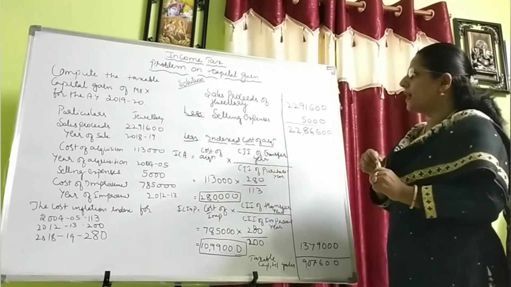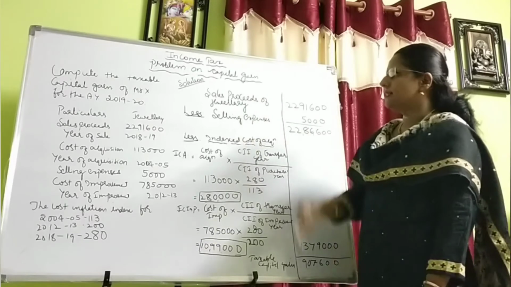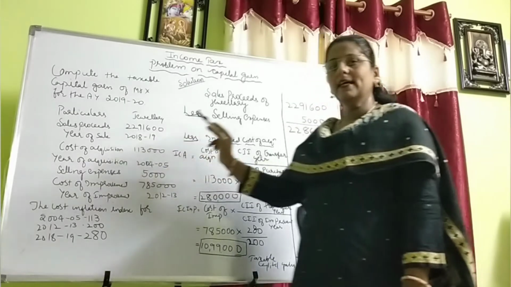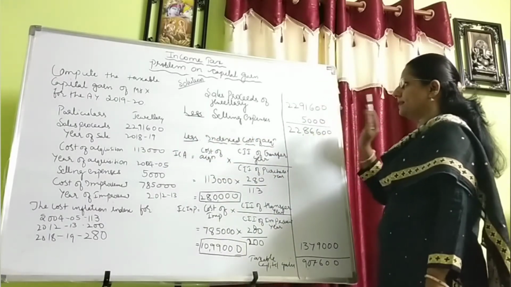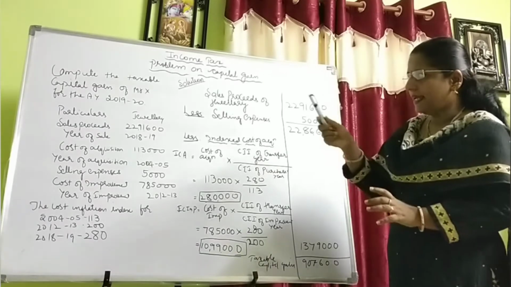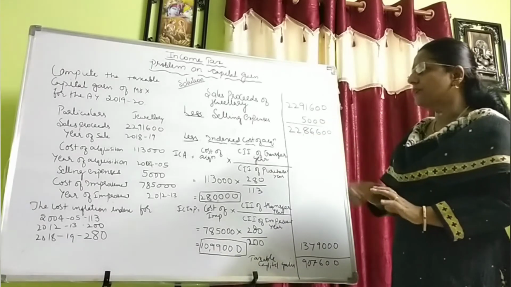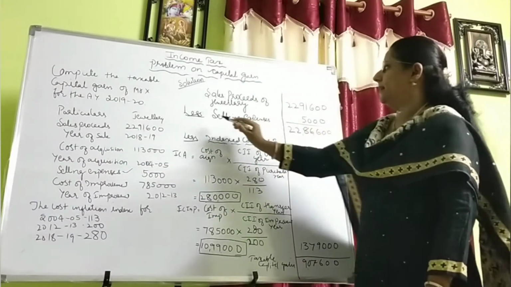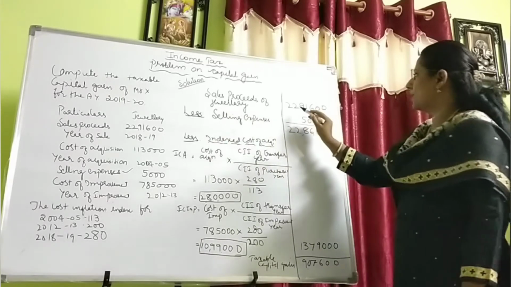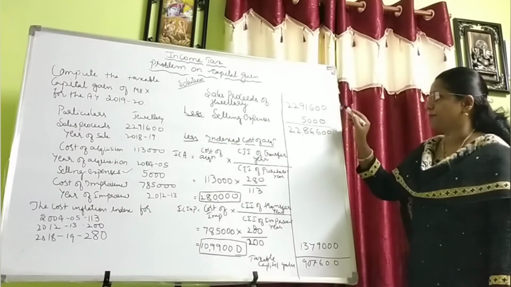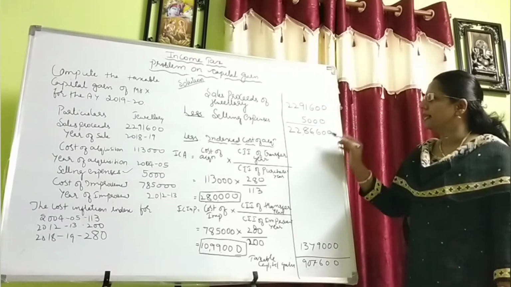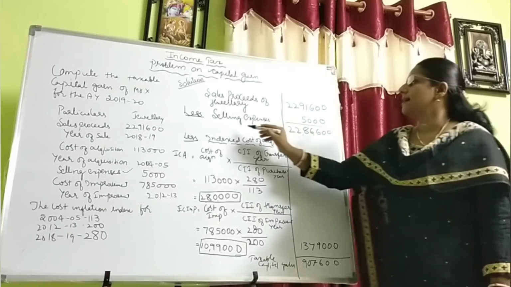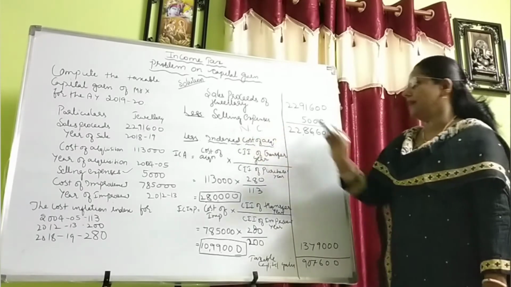First, as I explained, we have to consider the sale proceeds of the jewellery. Here they have given sale proceeds 22,91,600. This we have to take here. They have given the selling expenses, that is 5,000. These expenses we have to deduct here. Less selling expenses 5,000 from 22,91,600, the sale proceeds. If we deduct the selling expense 5,000, we will get 22,86,600. This we will call the net consideration.